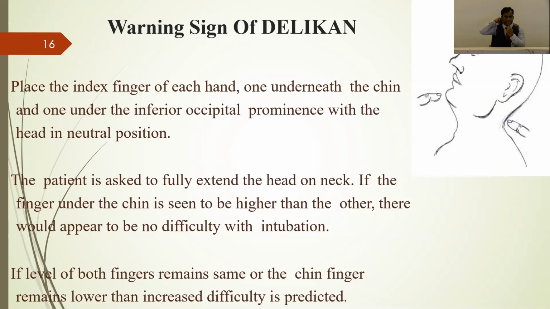If it is coming straight or down like this, as you can see in the diagram, then definitely there will be less space for manipulation during laryngoscopy. Also, the patient may have a thick neck, or there is some mass or some problem with the atlanto-occipital extension. In those cases, you should be very careful during intubation. This is known as the warning sign of Delikan.